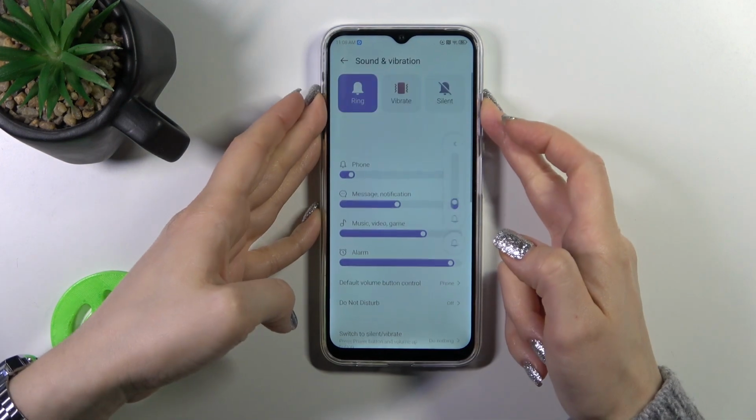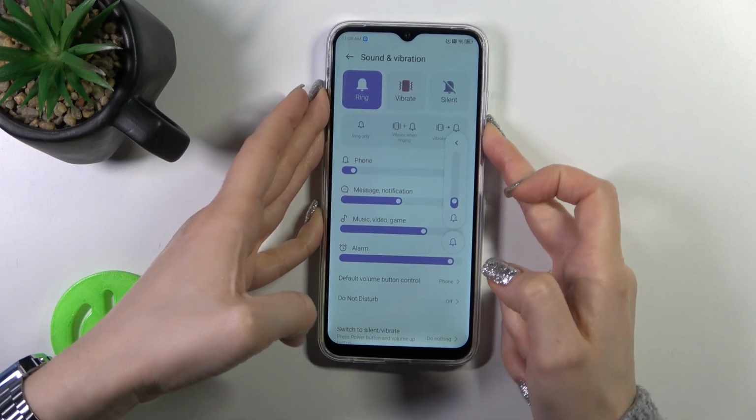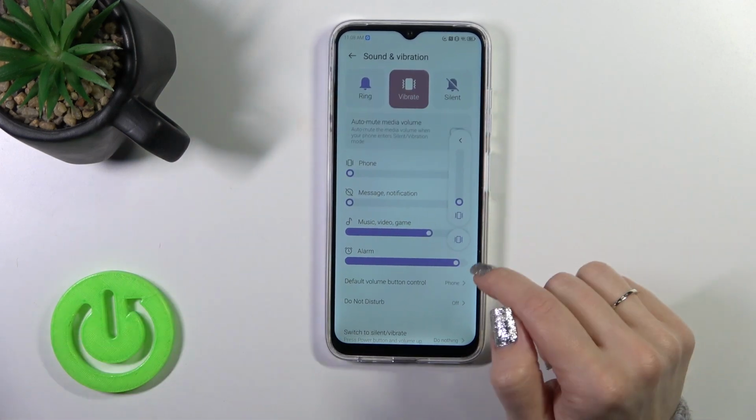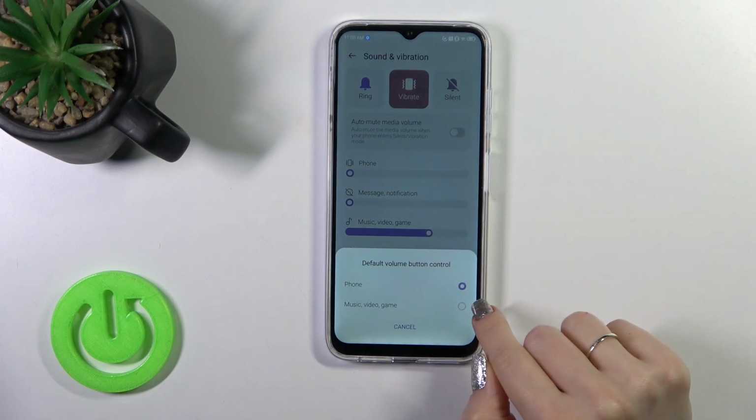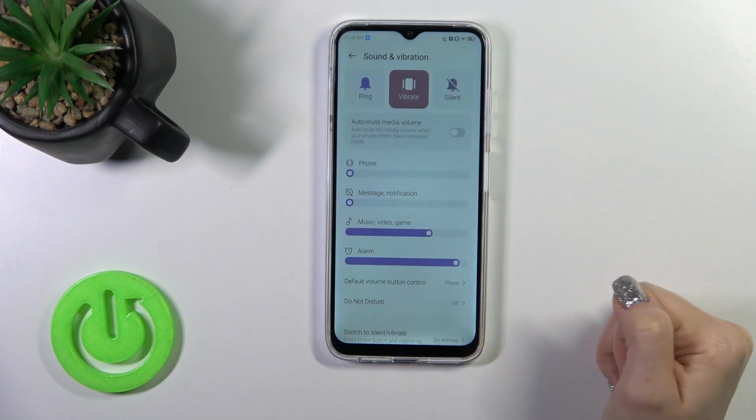Also, you could do it another way, just by pressing the volume down button. But to use volume buttons to change the phone ringtone, you should switch here in default volume button control, from music, video, games to the phone.